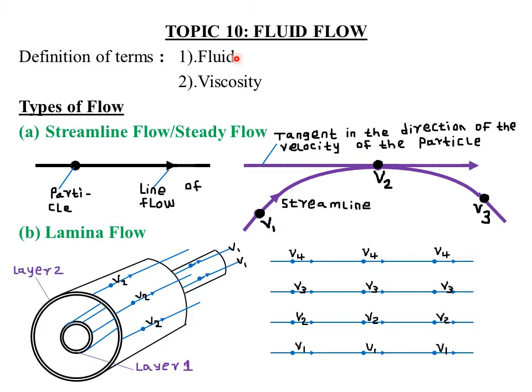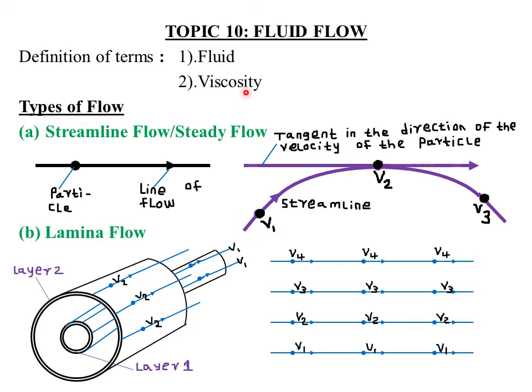Then, having defined a fluid and fluid flow, let's look at what we are calling viscosity. Viscosity simply refers to the internal friction experienced by a flowing fluid.